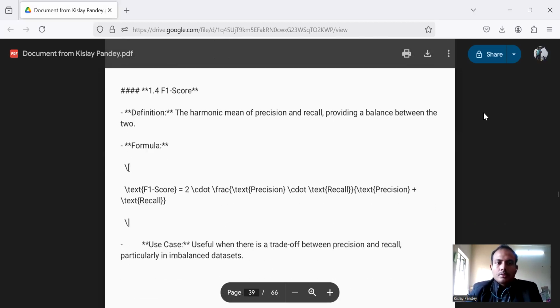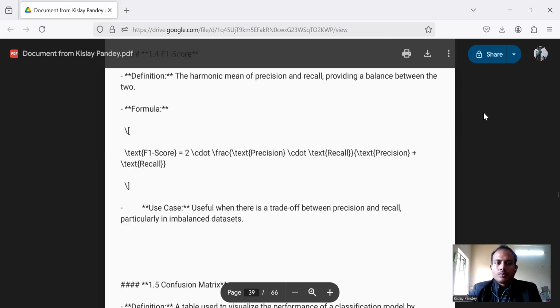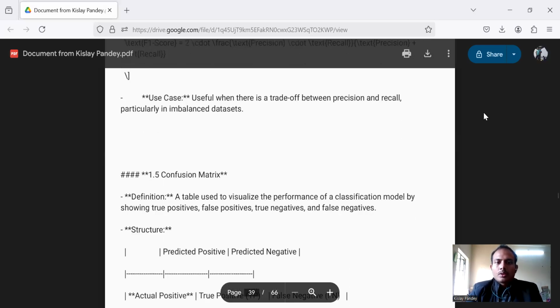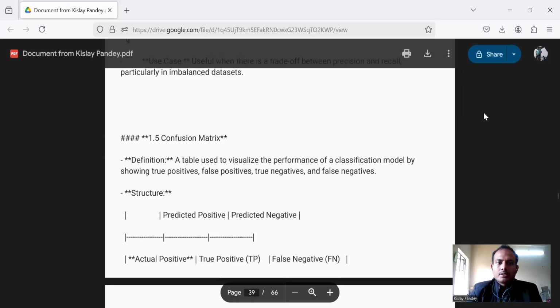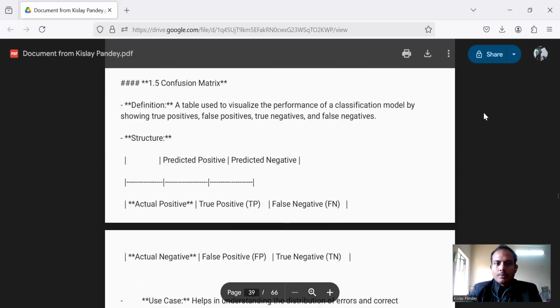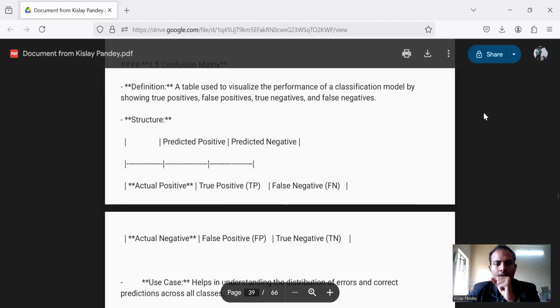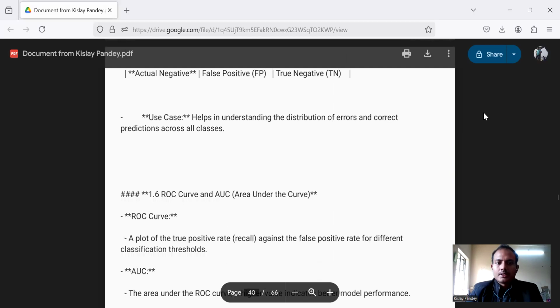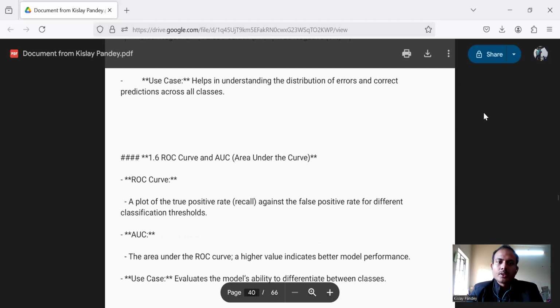F1 score is the harmonic mean of precision and recall, providing a balance between the two. Its use case is when there is a trade-off between precision and recall, particularly in imbalanced data sets. Then we move to the confusion matrix, a table used to visualize the performance of a classification model by showing true positives, false positives, true negatives, and false negatives. It helps in understanding the distribution of errors and correct predictions across all cases.